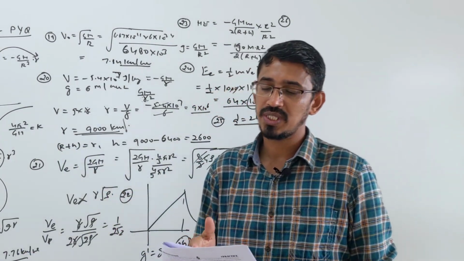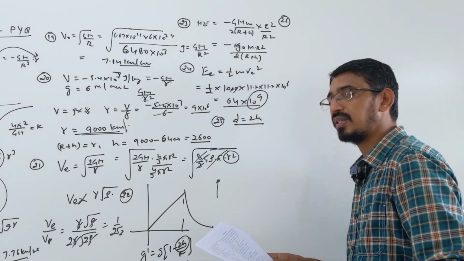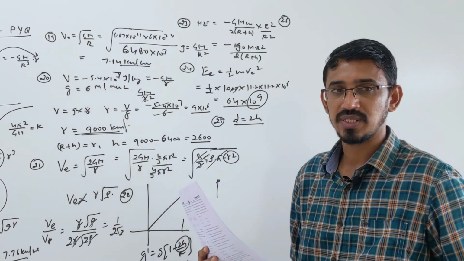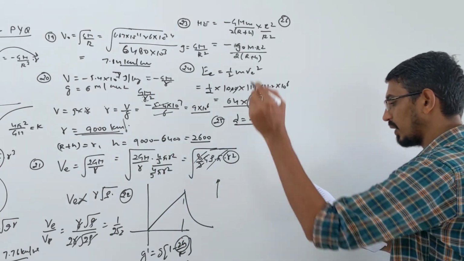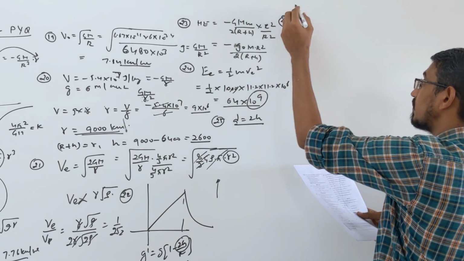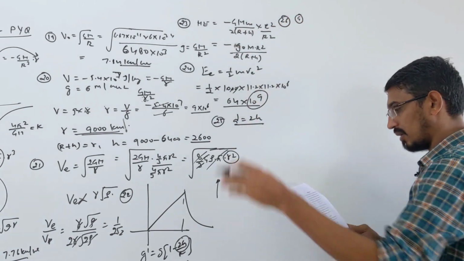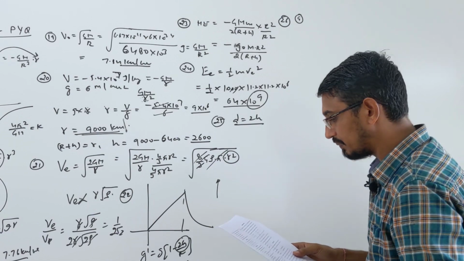The key for this question is given wrong in this sheet. The correct answer should be: they move towards each other due to gravitational attraction. Yes. So the correct key for question number 26 is the first option. In this sheet the wrong option is given, so be careful.